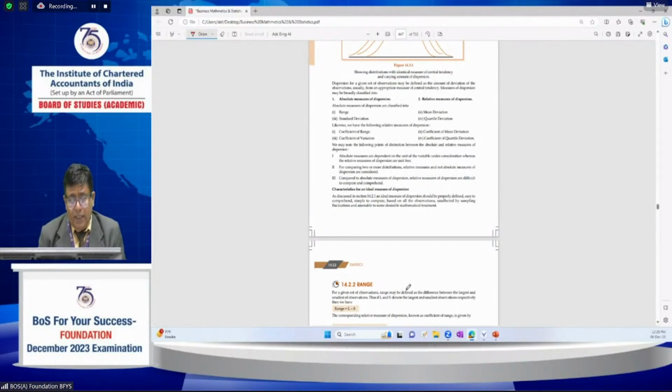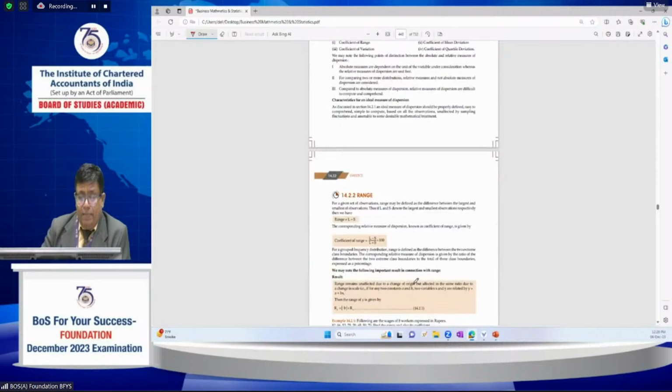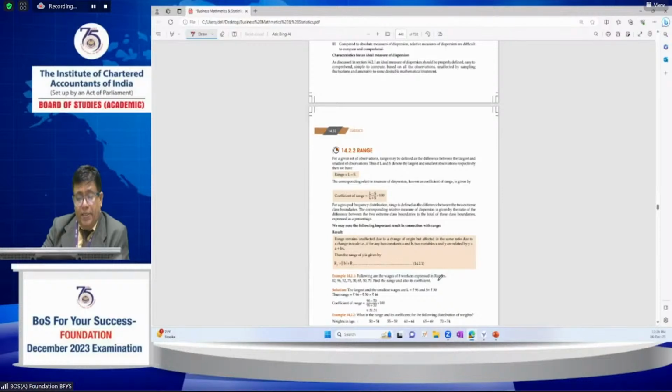If you want to compare temperature in a day, the highest and the smallest temperature recorded in the day, the difference of these two is easy to find out. Comparing the temperature in the same day shows the climatic change. Range remains unaffected due to change of origin, but is it affected by change of scale or not?